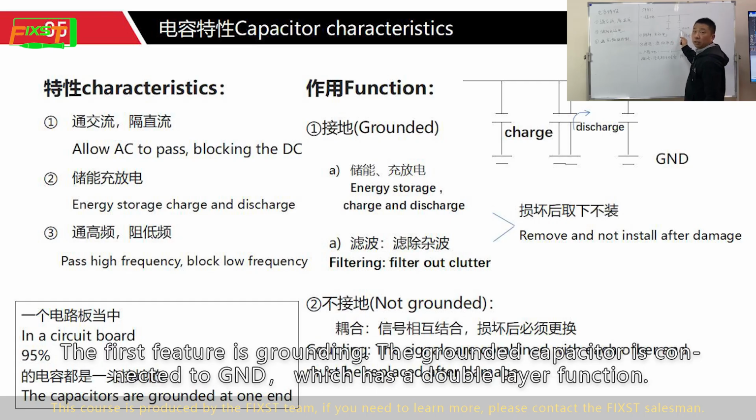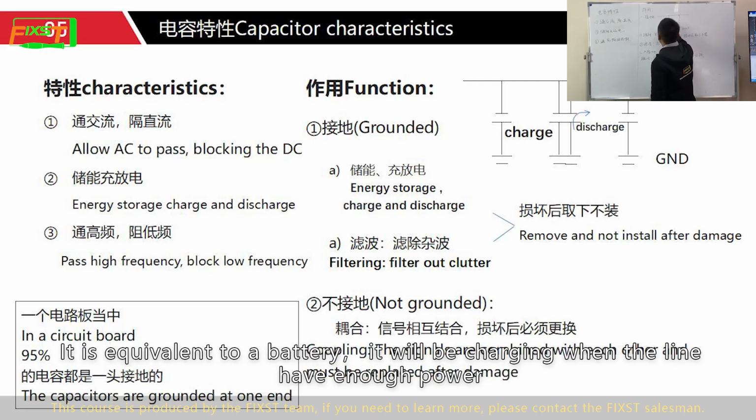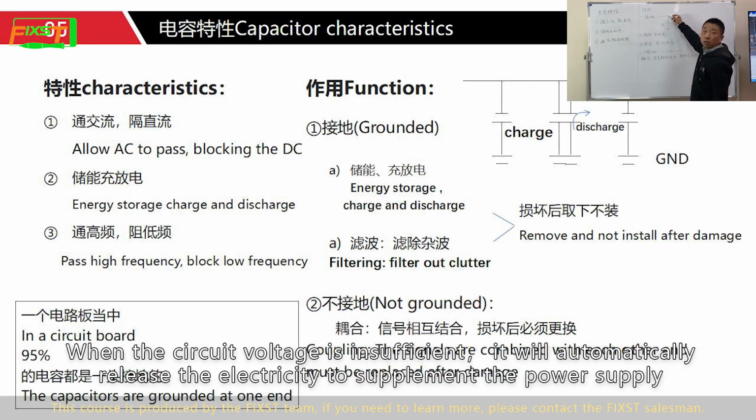The first type is the grounded capacitor. The grounded capacitor is connected to ground, and it has a double function. One function is to charge and discharge for energy storage to prevent insufficient power supply. It is equivalent to a battery. It will be charging when the line has enough power. When the circuit voltage is insufficient, it will automatically release the electricity to supplement the power supply.